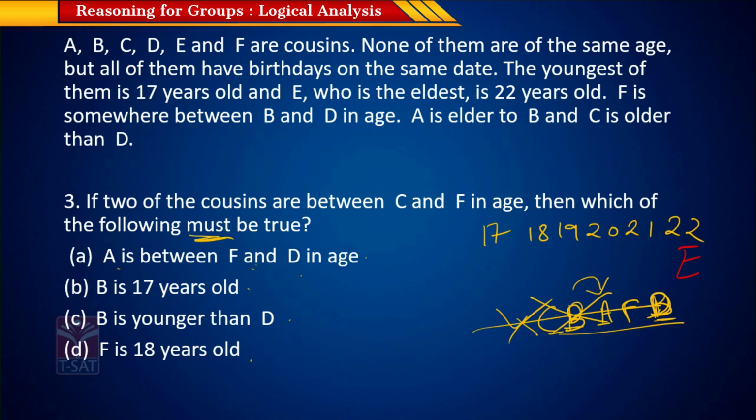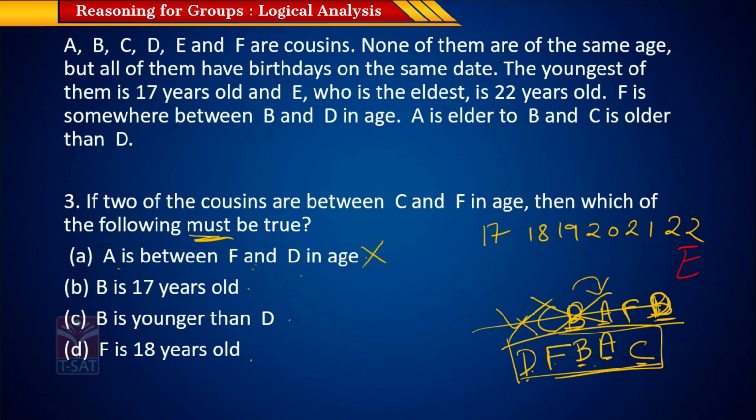Let's try in another way if we can disprove this. So, let's say that C is here and F is here, and A is between F and D. So let's put D here and B here. So we have A is older to D, C is older to D, A is older to B in this arrangement, and A is definitely not between F and D, but this is a possible arrangement. So we have disproved that this doesn't necessarily have to be true.